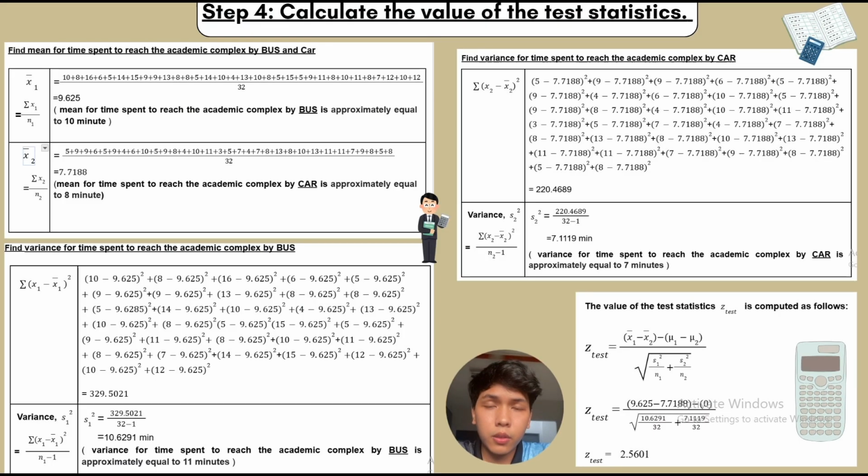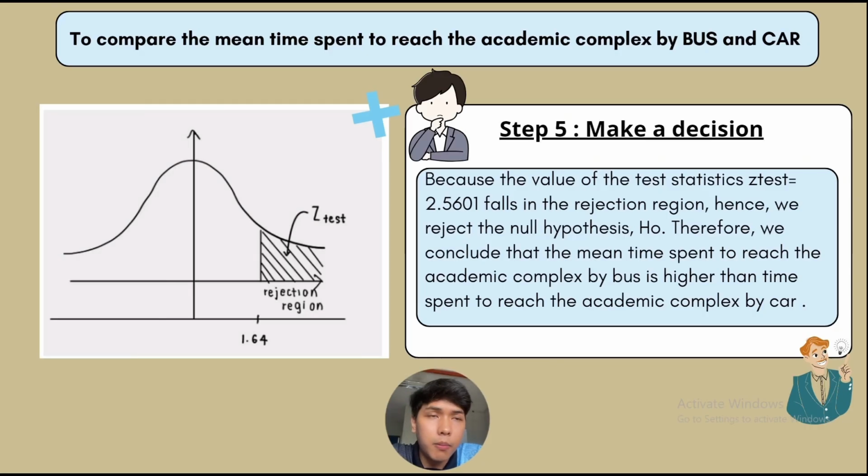Step 4: we need to calculate the value of the test statistic. First of all, we need to find the mean and variance of time spent to reach the academic complex by bus and car. When we obtain the values of mean and variance, we substitute them into the Z-test formula. Finally, we get the Z-test value, which is 2.5601.